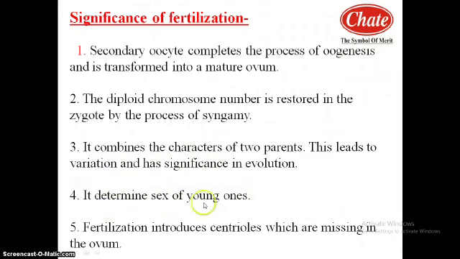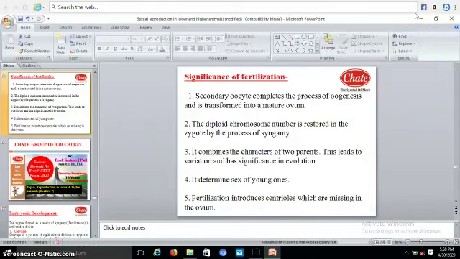Which type of sperm fertilizes the egg? Androsome or gynosome? The X chromosome containing sperm, that is the gynosome, and the Y chromosome containing sperm, that is the androsome, decide the nature and sex of the young ones. And last, fertilization introduces the centrioles, which are missing in the ovum. These are the significance of fertilization.